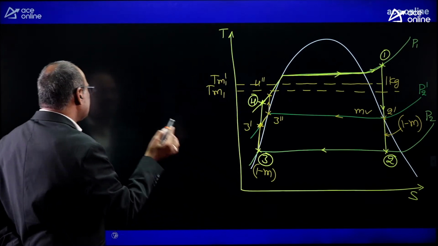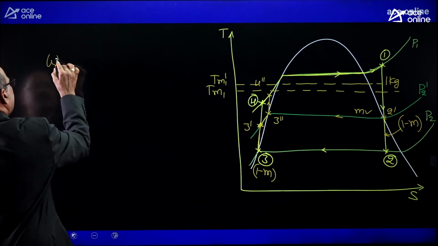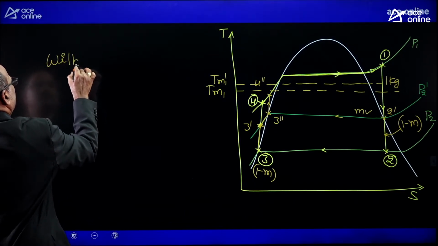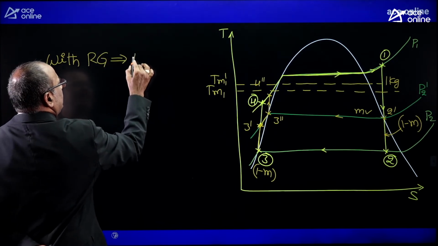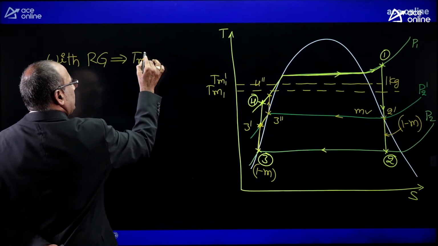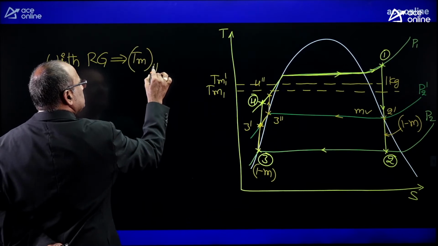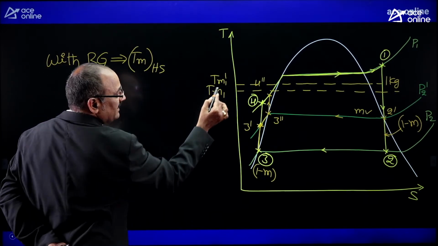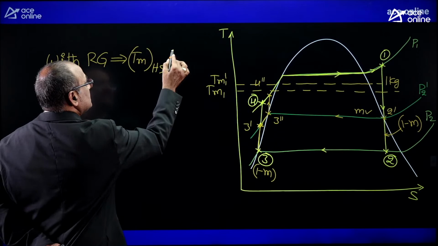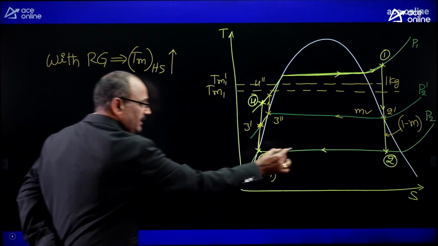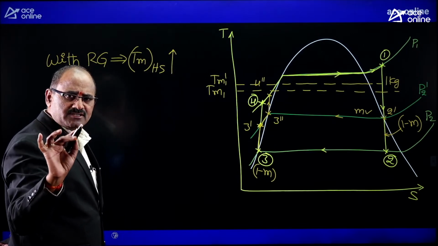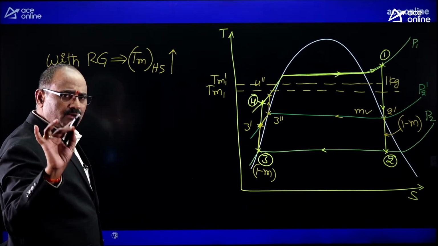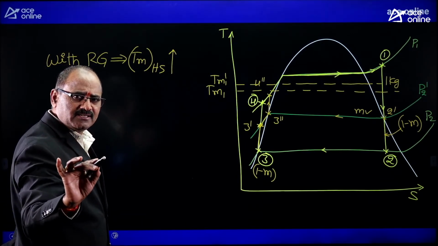That means from that you can say that with the regeneration mechanism, the mean temperature of heat supplied, that I mark as Tm1, increases. But the total heat rejection is taking place at constant temperature. That temperature you can call the condensation temperature.